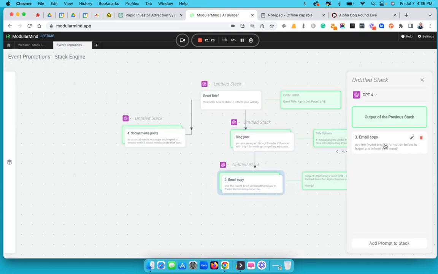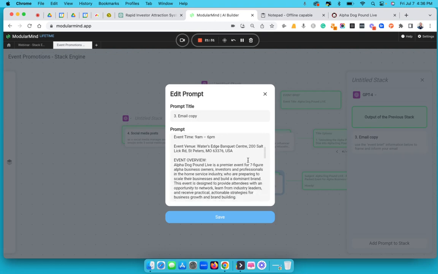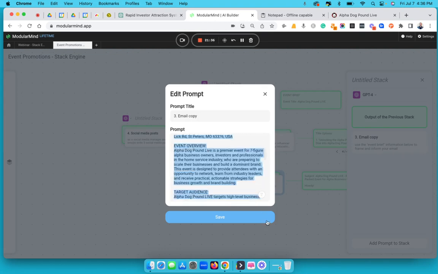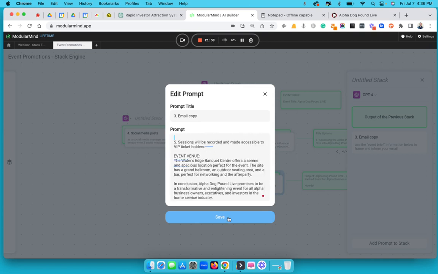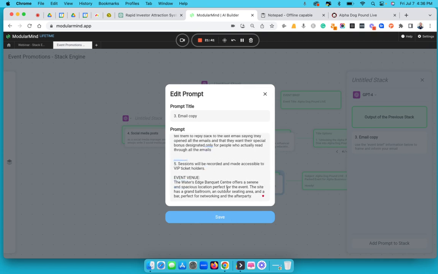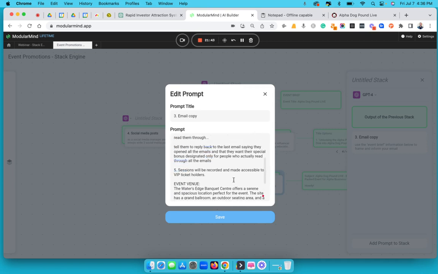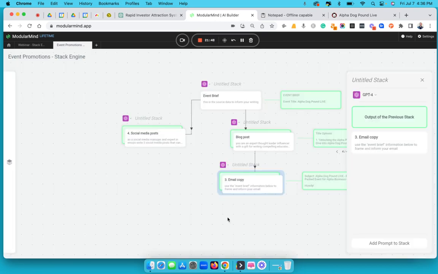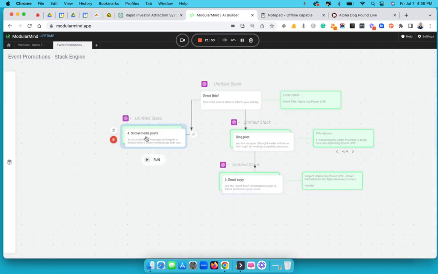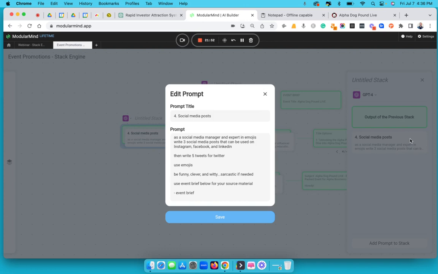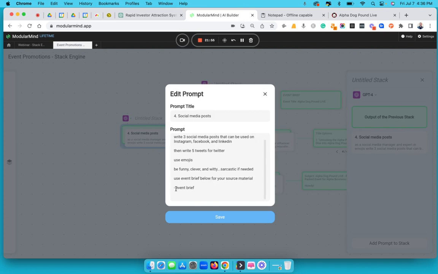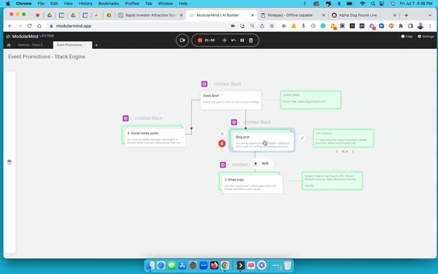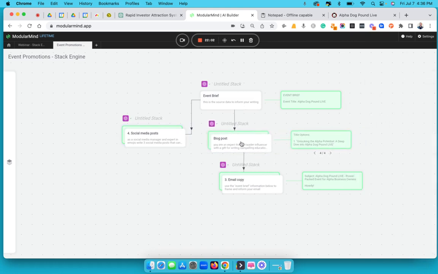Then email copy. I'm going to remove the event brief. Now this is a manual way to do it, right? I'm actually prompting it with the seed, which is the event brief. But that's not how it should work. It actually should work pulling from the top. Okay, now with that being said, I think it's going to work now.